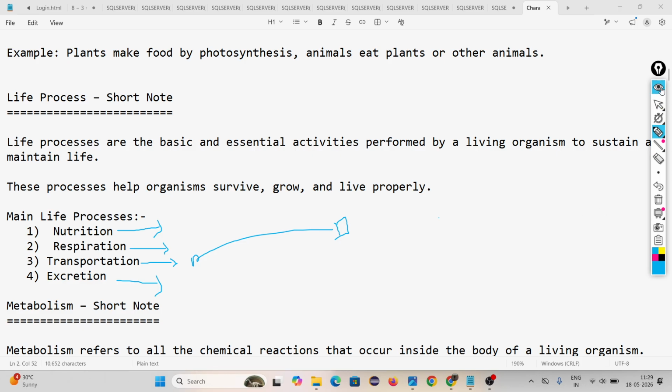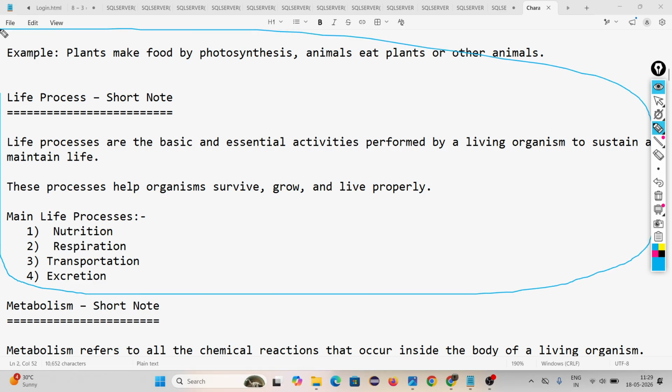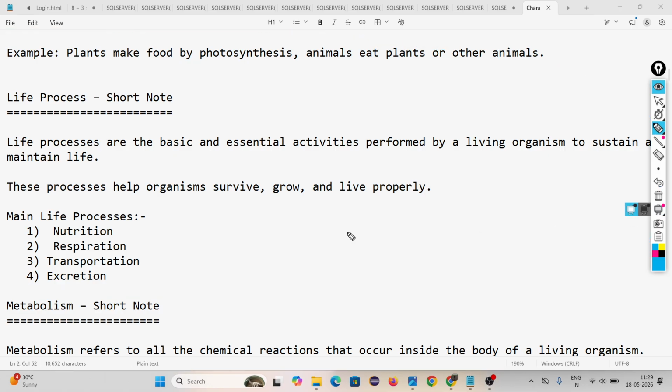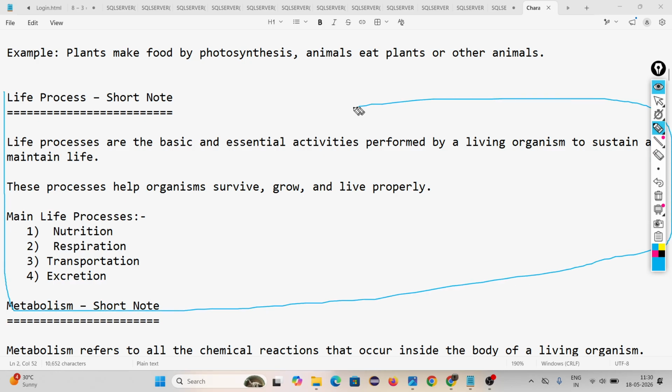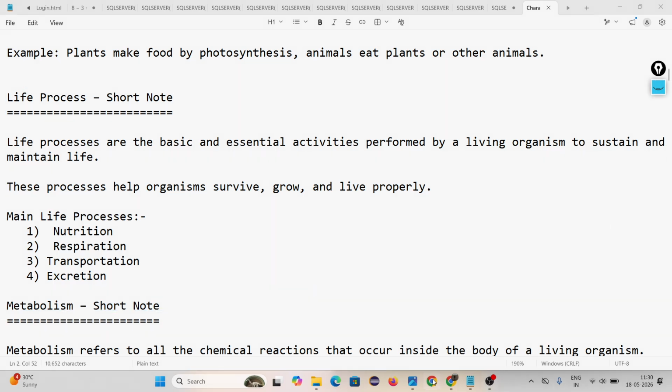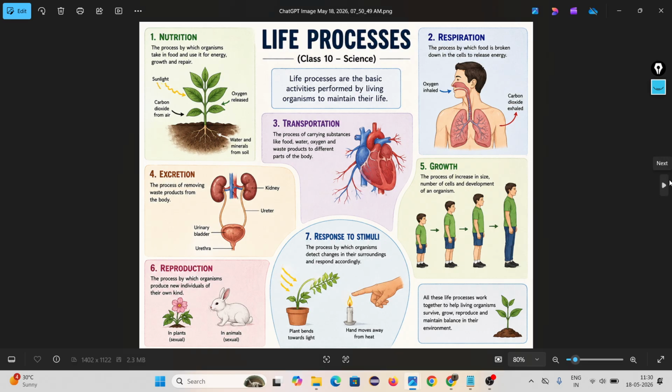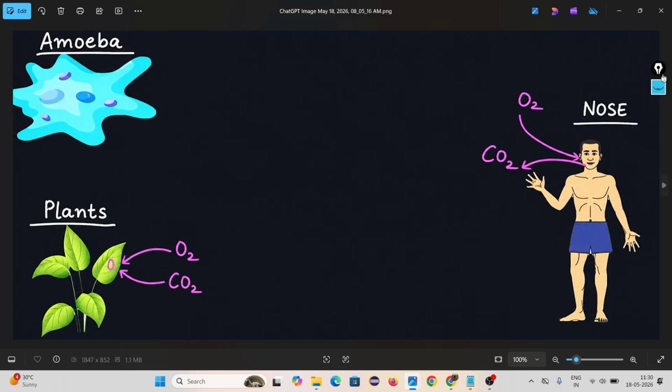Look sir, all living organisms are performing these life processes. Sir, are all the same in the process, meaning the methods are the same? To perform those processes, the methods are not the same in all living organisms. All living organisms perform life processes, but the method is different. How different? Look, suppose I'm telling about one process, that is respiration.